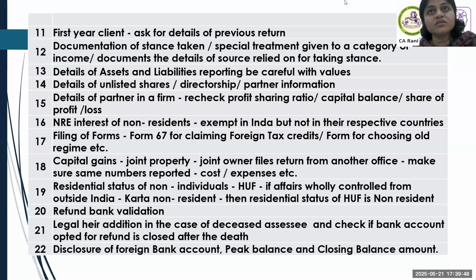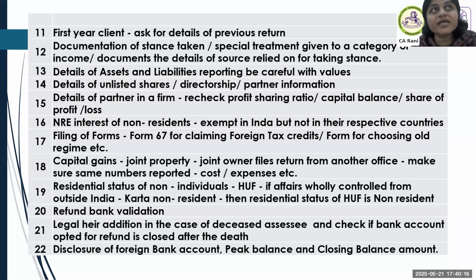Details of assets and liabilities reported. Be careful with values, because there is something called peak value for foreign bank accounts. Make sure you take the correct exchange rate and you are reporting the correct balance. Some wrong numbers you should not report. If you report wrong numbers, instead of 10 lakhs, if you report 1 crore, just one zero added, that 1 crore can draw attention to the officer and get a notice. Please make sure to double check the numbers you report, especially forex assets and liabilities.